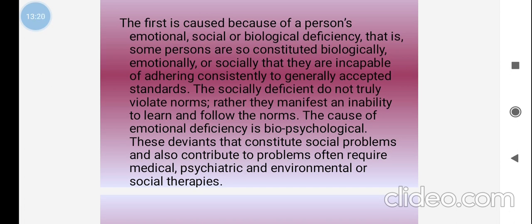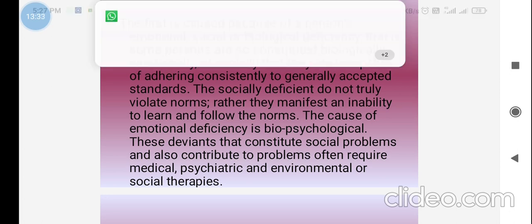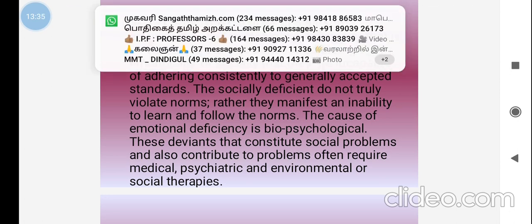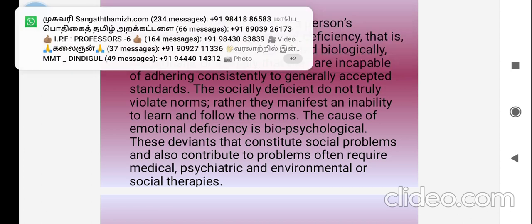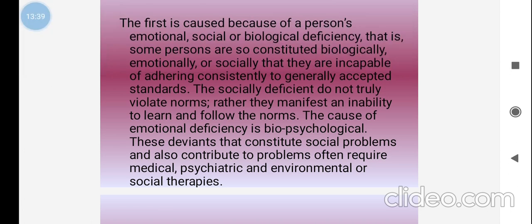The wrong people give support to him, and he is always attracted to the wrong people only. So this kind of emotional insufficiency leads to social deviant behavior.